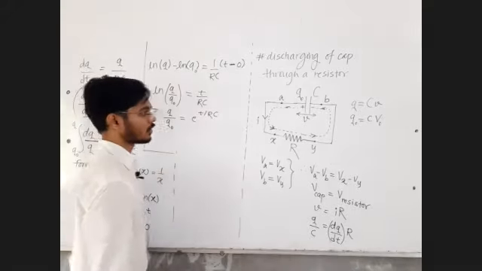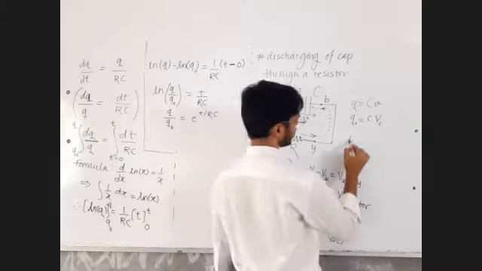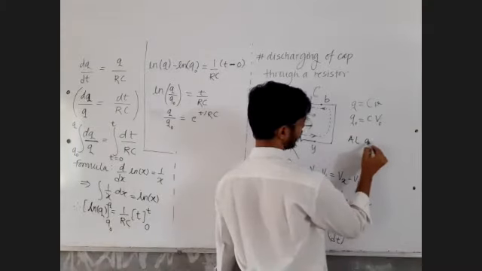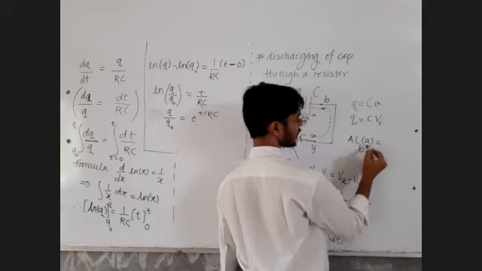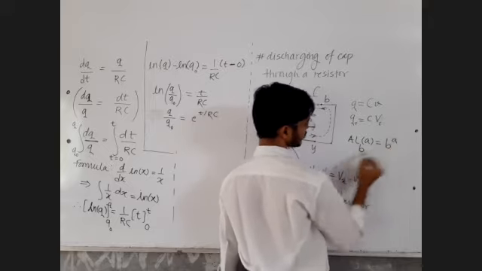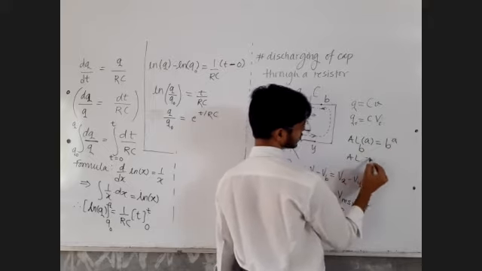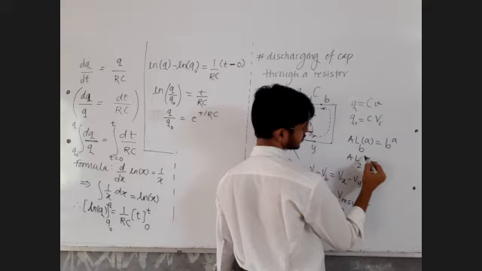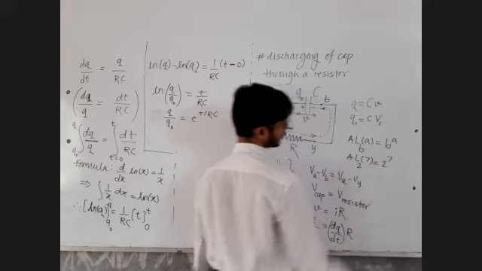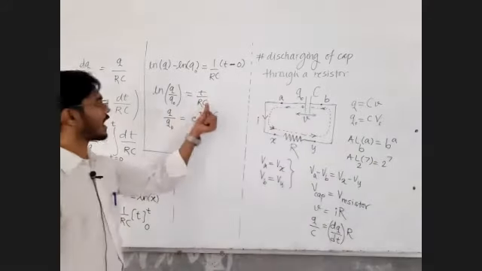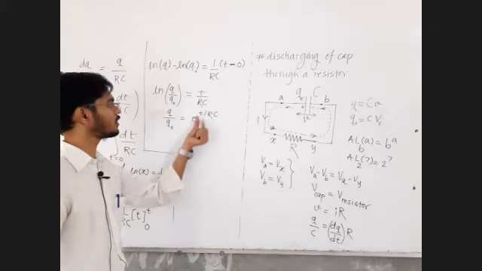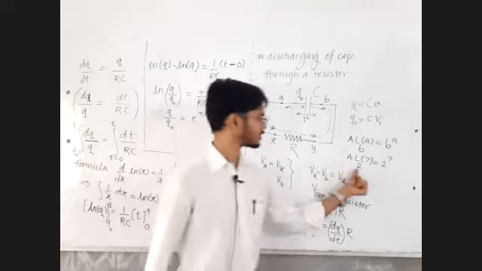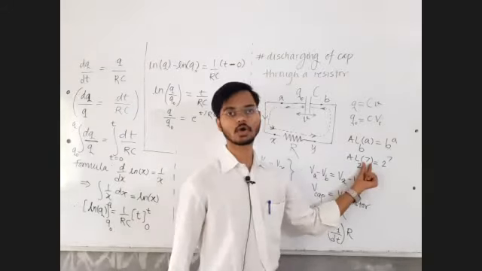Let me give you the formula. Anti-log of A to the base B simply means make it B raised to A. So anti-log of 7 to the base 2 is equal to 2 raised to 7. So anti-log of t by RC to the base e means e raised to that: base raised to the value whose anti-log you want to take.